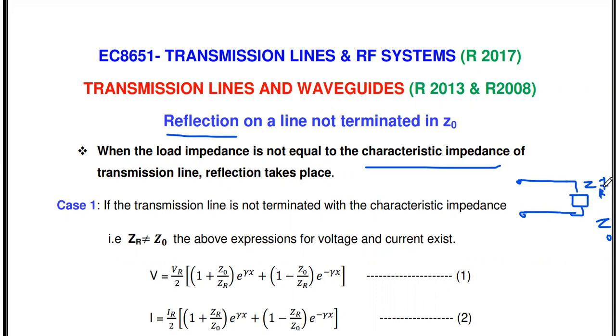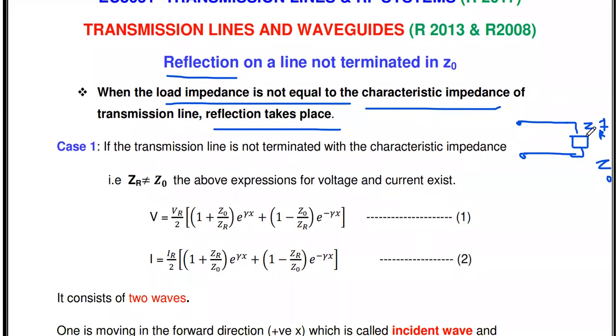If the load impedance is not equal to the characteristic impedance, at that time we will get reflection. So when the load impedance is not equal to the characteristic impedance of the transmission line, reflection takes place. What is meant by reflection? If the line is not in matched condition, we are transmitting a signal from the sender to the receiver.